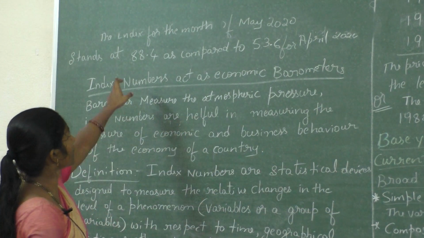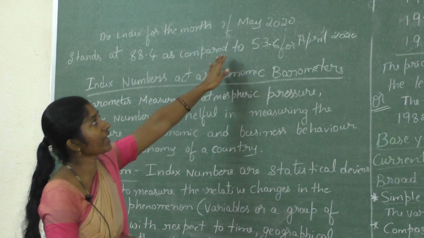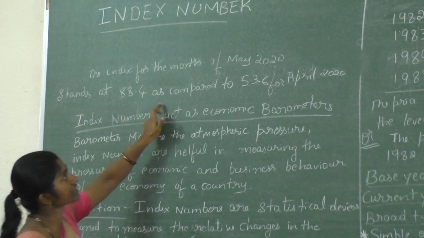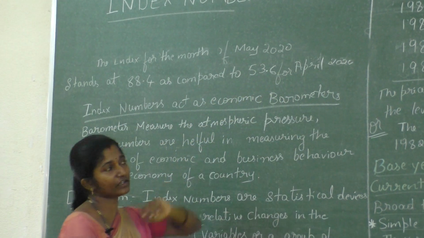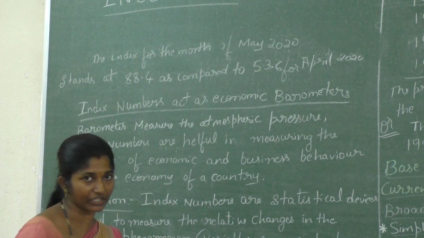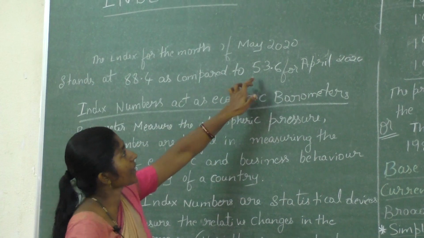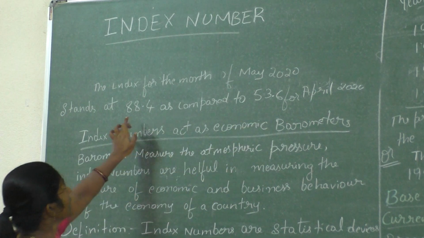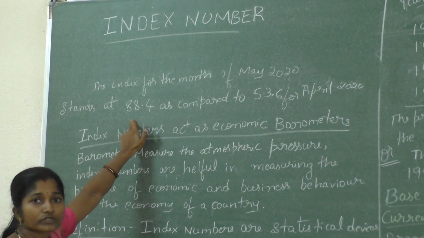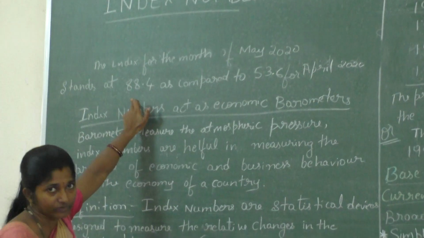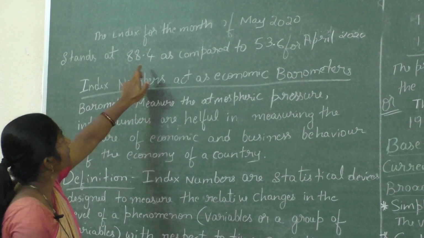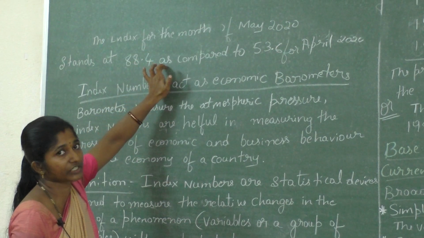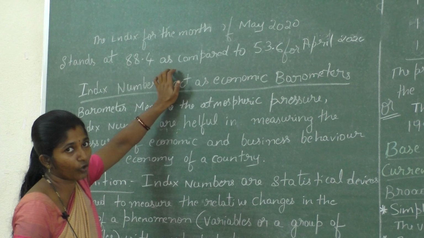Another example: the index for the month of May 2020 stands at 88.4 as compared to 53.6 for April 2020. Comparing April and May, 53.6 and 88.4, it shows an upward trend, that is an increase in industrial production in the economy.